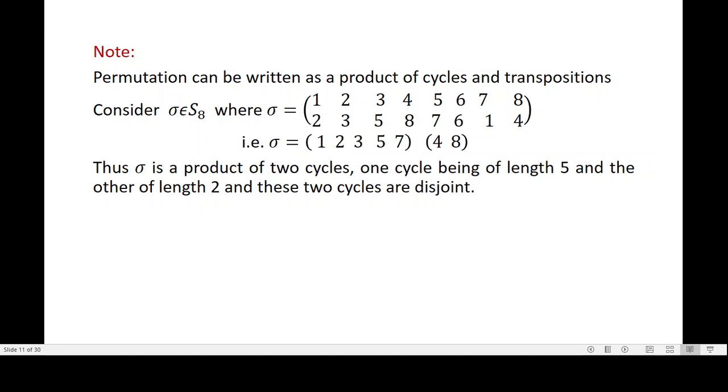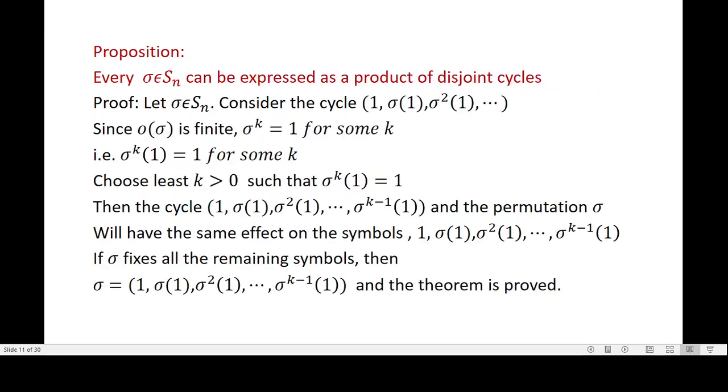Okay, now let us prove that every permutation can be expressed as a product of disjoint cycles. So let sigma belong to Sn, that's a permutation. We have to show that it can be expressed as a product of disjoint cycles. Consider the cycle 1, comma sigma of 1, comma sigma squared of 1 and so on. Now the order of sigma is finite. Sigma to the power k is equal to 1 for some k, that is, sigma to the power k of 1 is equal to 1 for some k. I hope you are following.